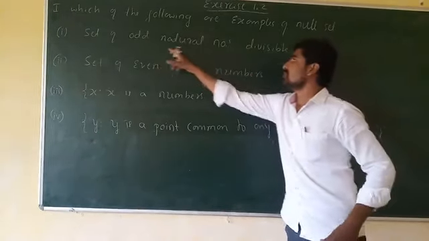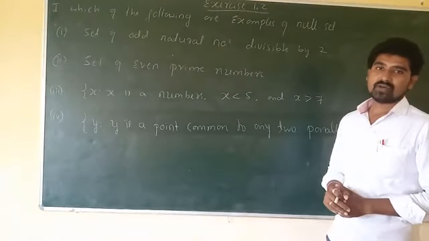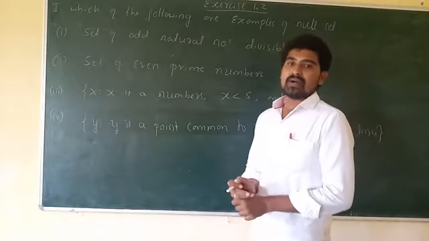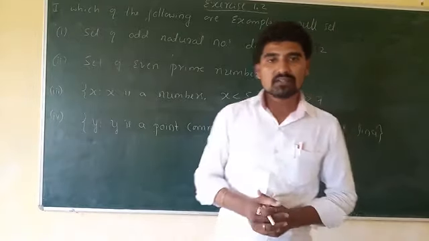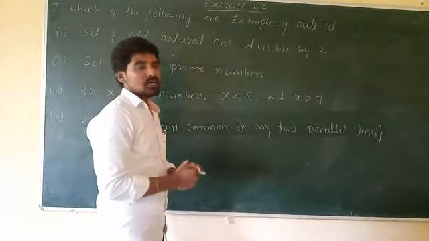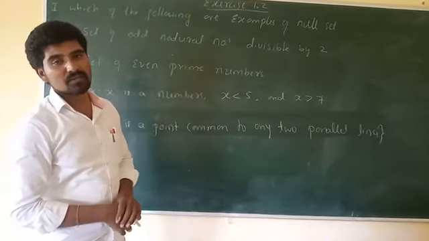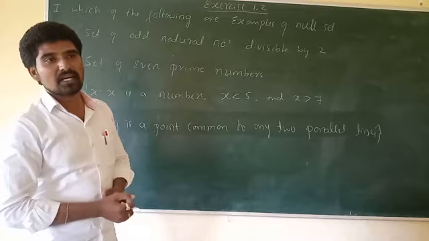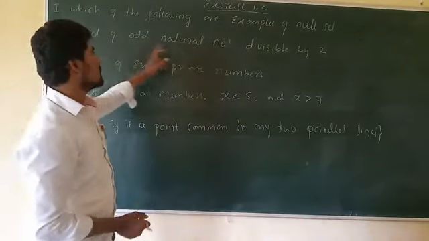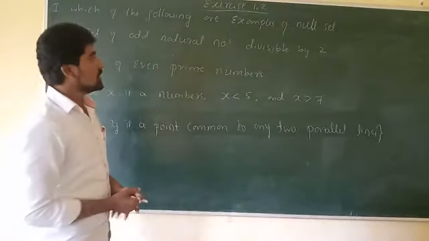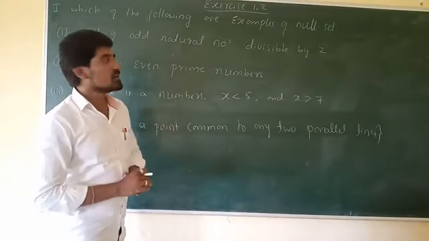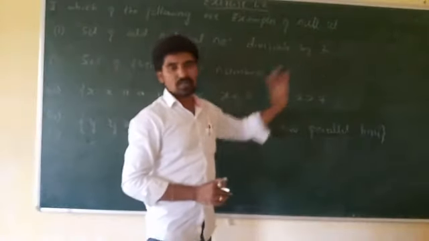Odd natural numbers means ಬೆಸ ಸ್ವಾಭಾವಿಕ ಸಂಖ್ಯೆಗಳು. As you know, the numbers which are not divisible by 2 are called odd numbers. ಅಂದ್ರೆ ಯಾವ ಸಂಖ್ಯೆಗಳು 2 ರಿಂದ ಡಿವೈಡ್ ಆಗಲ್ಲ, those numbers are called odd numbers. So it means there is not a single odd number which is divisible by 2.